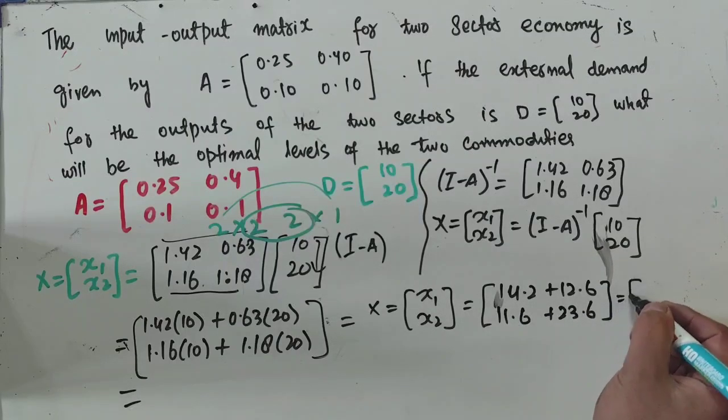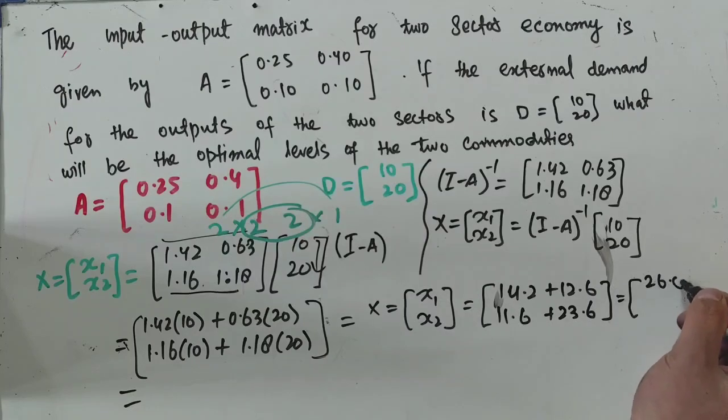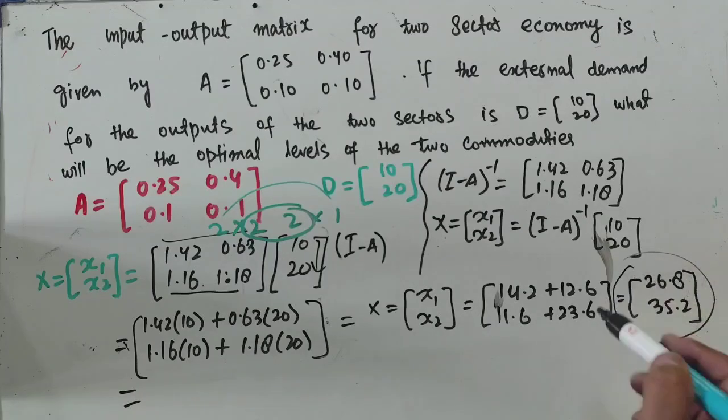Adding them, we get 26.8 and 35.2. Okay, so this should be the value at optimal of X1 and X2, that is, the optimal levels of the two commodities.